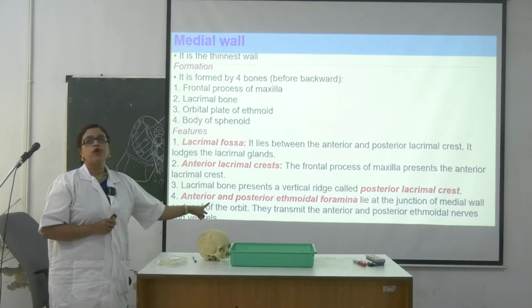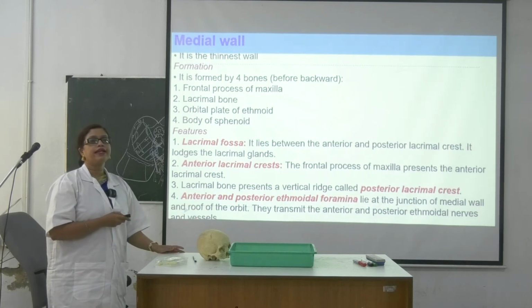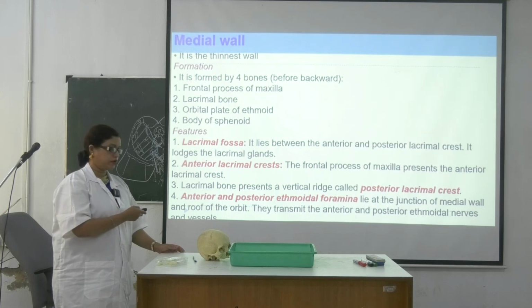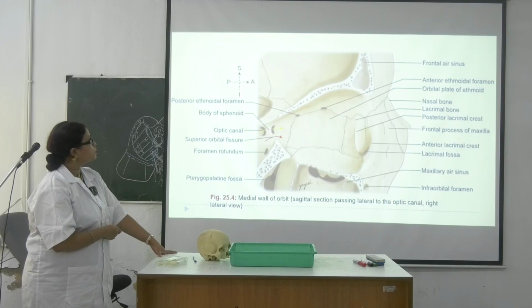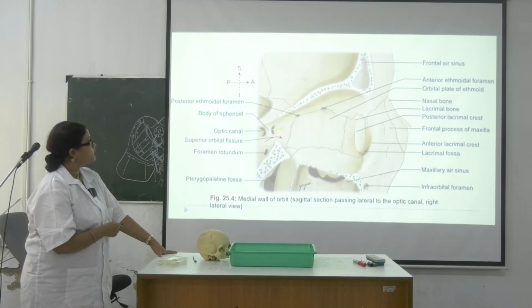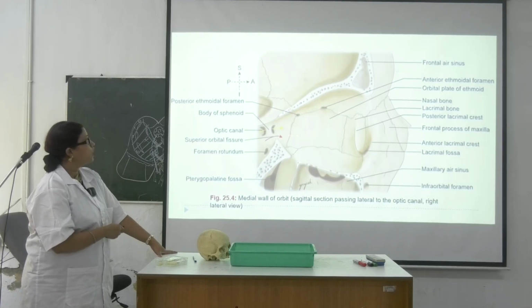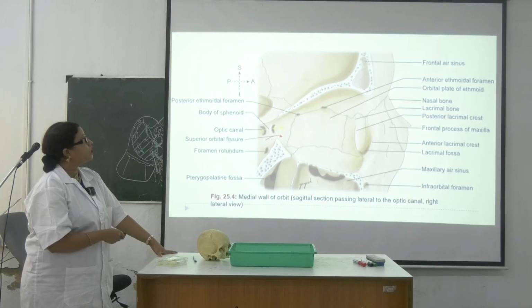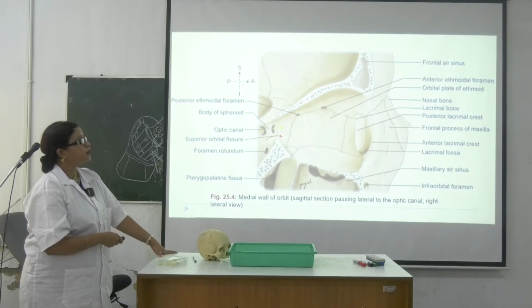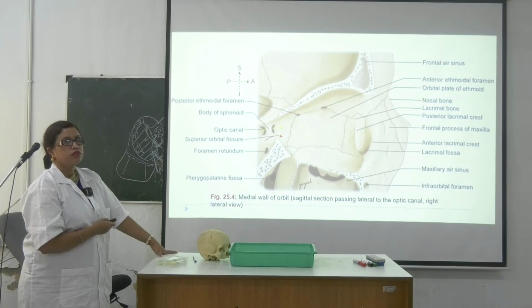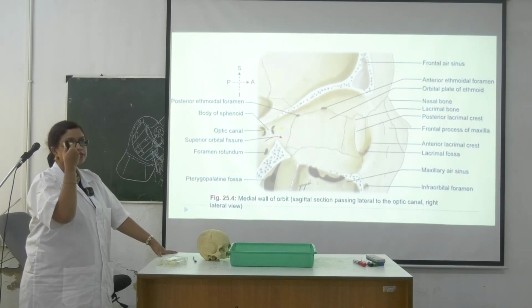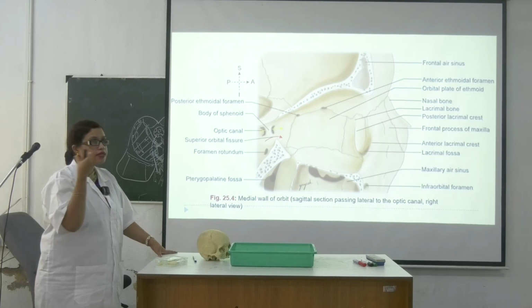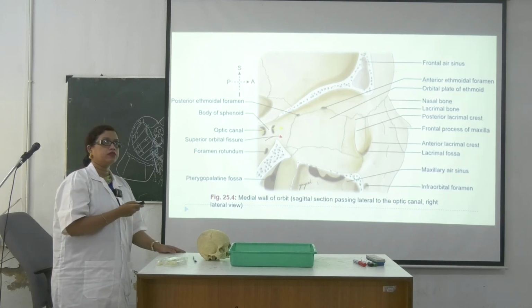Okay, and these two foramina you have to mention, that is anterior and posterior ethmoidal foramina. Okay, so see, this is the anterior and posterior ethmoidal foramina, this part. Okay, and this is the optic canal, and here on the floor you could also see the maxillary air sinus. পুরোটাই কিন্তু সাইনাস থাকবে, এখানে থাকবে ethmoidal sinus, স্পেনোয়েডের পিছনে স্পেনোয়েডাল সাইনাস, ইনফিরিয়রলি ম্যাক্সিলারি সাইনাস। ওকে,